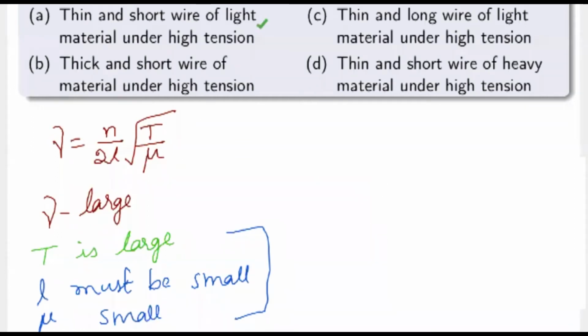We can also compare with the other options. Thick and short wire: when it is thick, mass per unit length increases. Also it is short, so mass by L is very large. So it can't be the option. Thin and long wire of light material: it should not be a long wire, it must be a very small piece. So option C is wrong. Similarly, thin and short, first two conditions are correct, but heavy material, it should be a light material. So option D is also wrong. Option A is right. Next question.